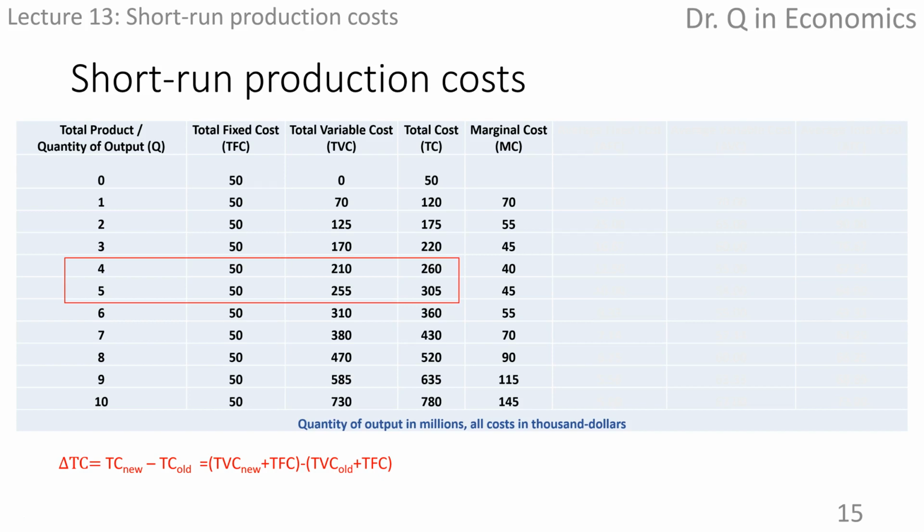So each total cost has a total fixed cost, but total fixed cost never changes. They're cancelled out. So the change in total cost essentially is the change in total variable cost. Total variable cost solely contributes to the change of total cost.